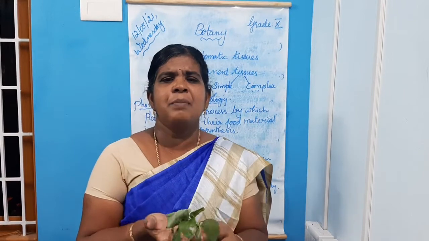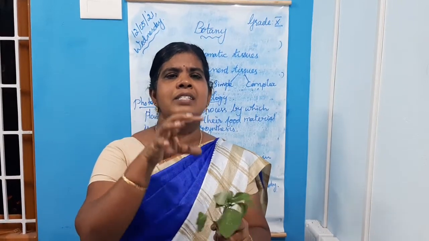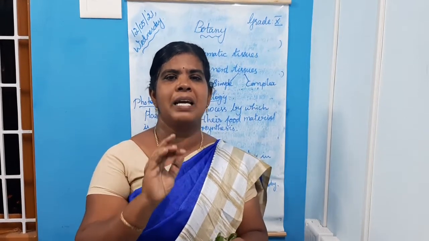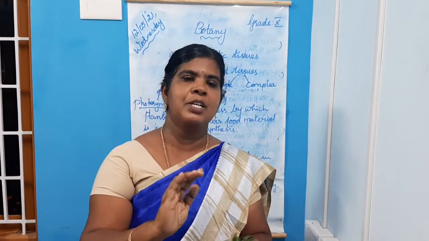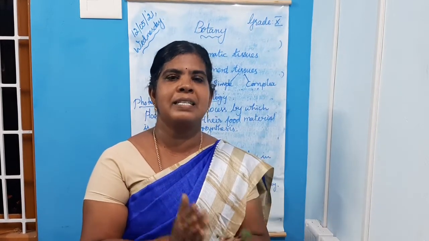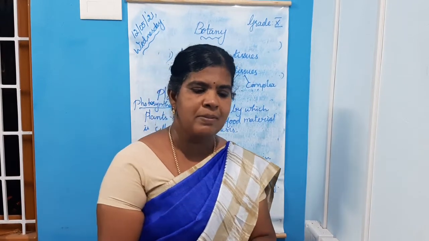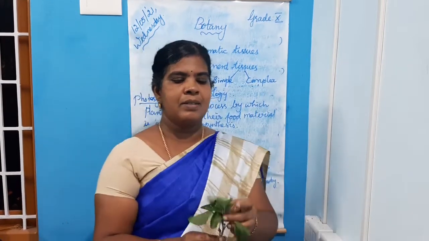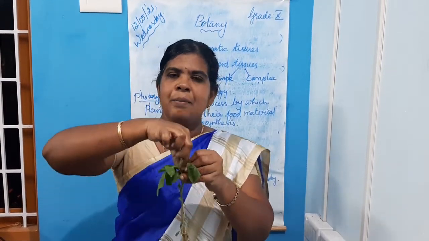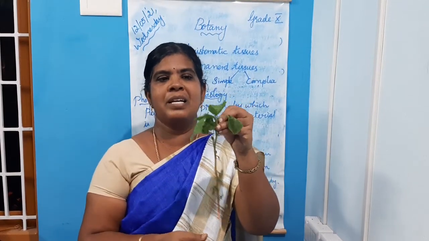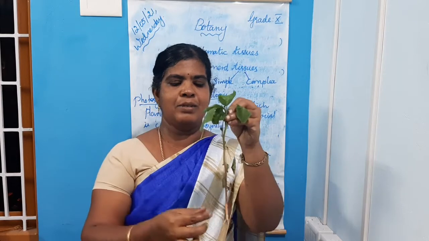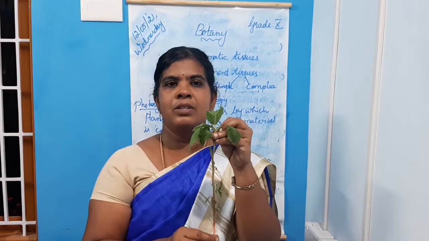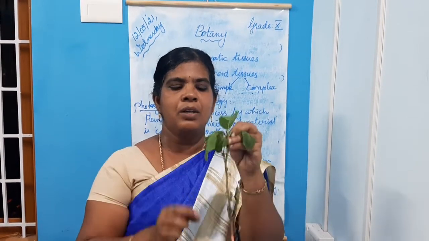Anatomy means the internal structure. What are the things present inside the plant? The study of the internal structure of a plant is called plant anatomy. You know that different tissues are present inside, isn't it? What are the two types of plant tissues? Meristematic and permanent. Meristematic tissues are present mostly in the stem apex as well as the root apex, that is, the shoot tip and root tip.